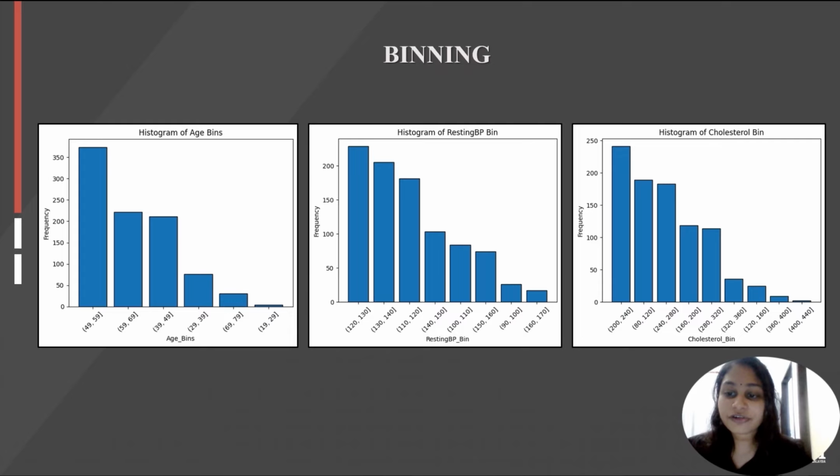For cholesterol binning, we can see that close to 250 people have a cholesterol from 200 to 240, which is considered as a danger level. And we can also see that around 4 people have a cholesterol level from 400 to 440, which is also considered as a high risk level.